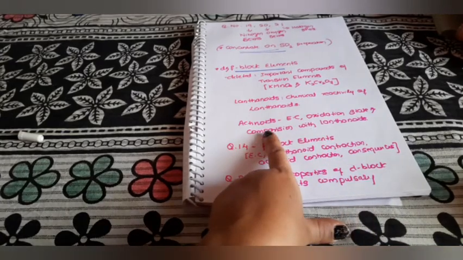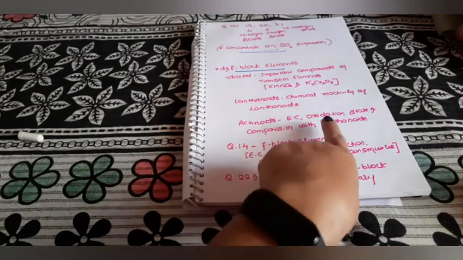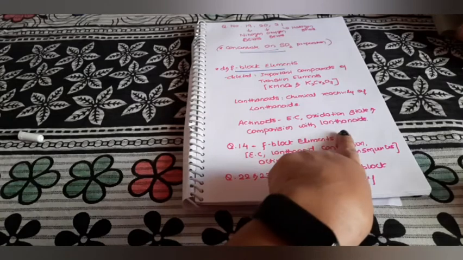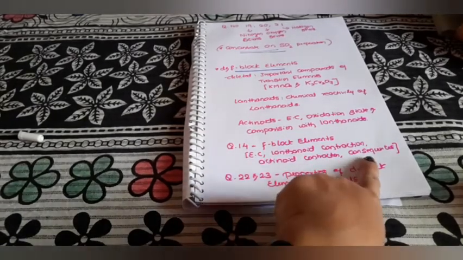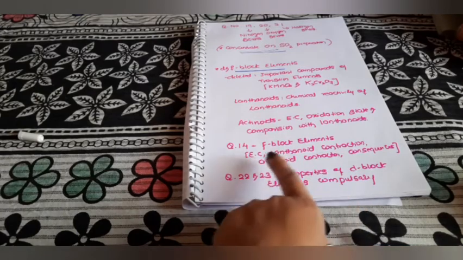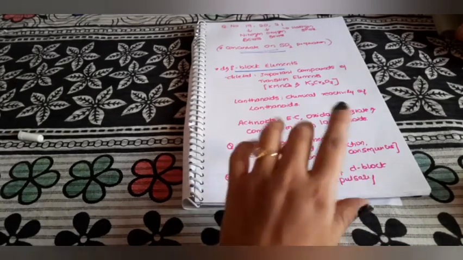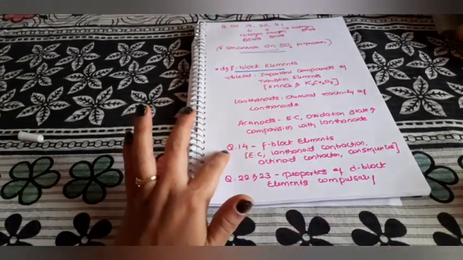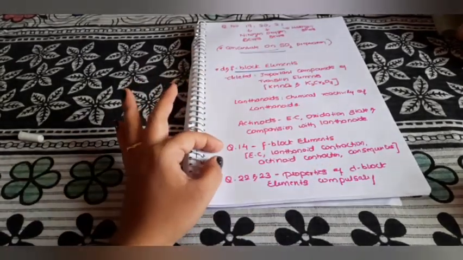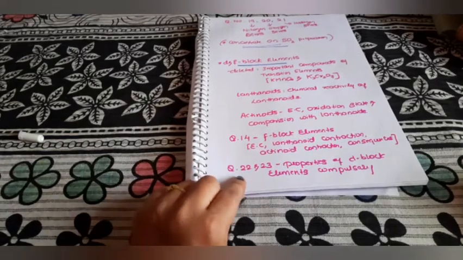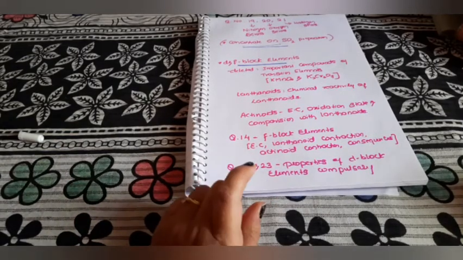In case of actinoids, its electronic configuration, oxidation state, and comparison with the lanthanoids are deleted, but actinide contraction, its consequences, lanthanoid contraction, and the electronic configuration of lanthanoids have been kept. So question number 14 may be a reasoning question based on this, and it will be compulsory. And question numbers 22 and 23 are compulsory.